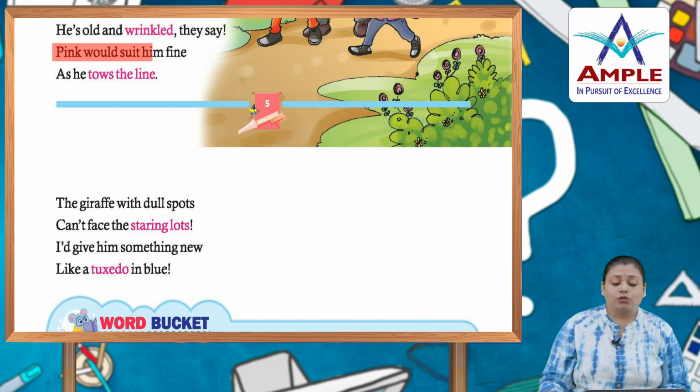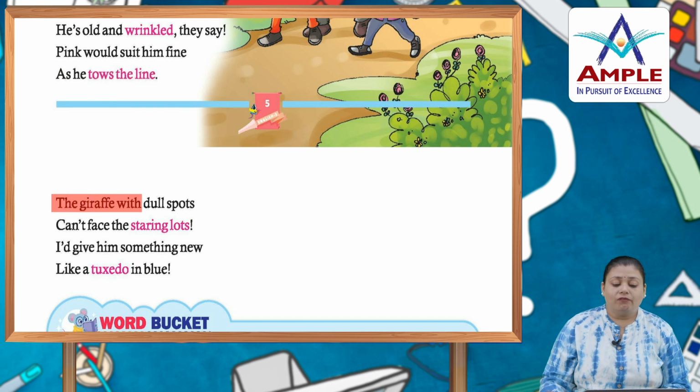Pink would suit him fine as he toes the line. So pink will suit him; if we give him a pink dress or pink cloth, it will suit him more than that gray one, as he toes the line.